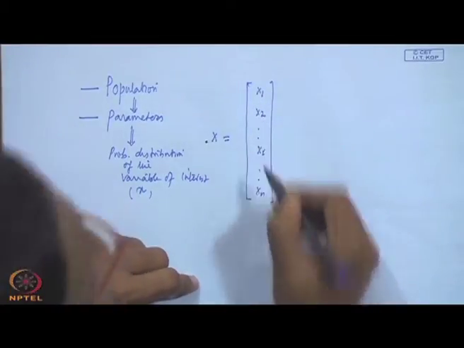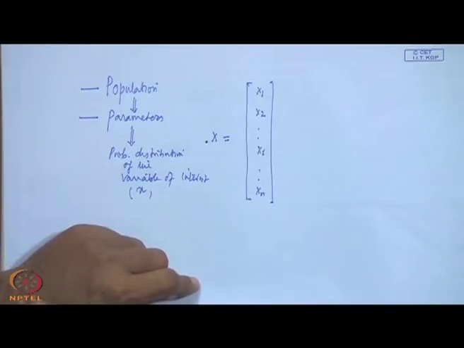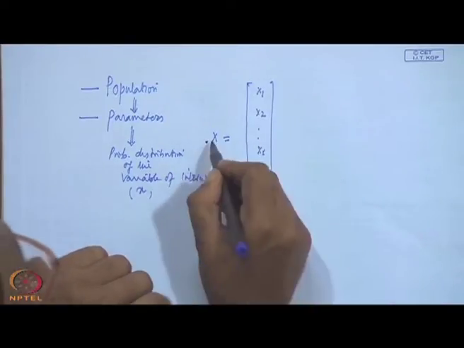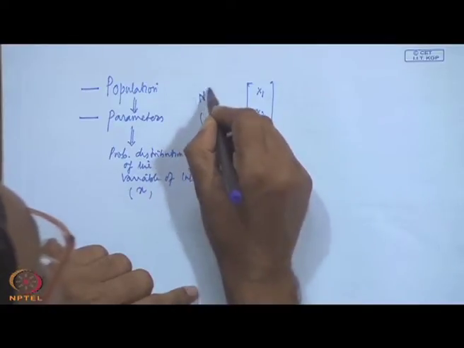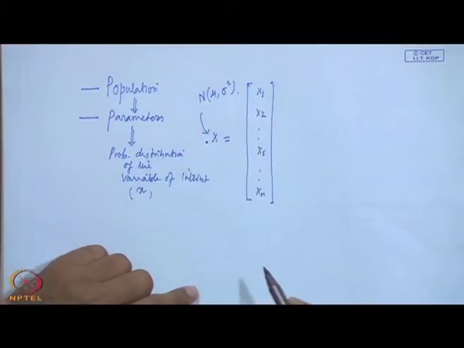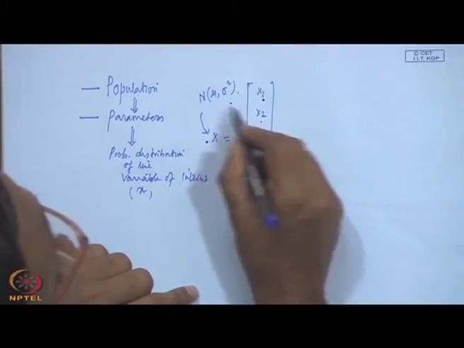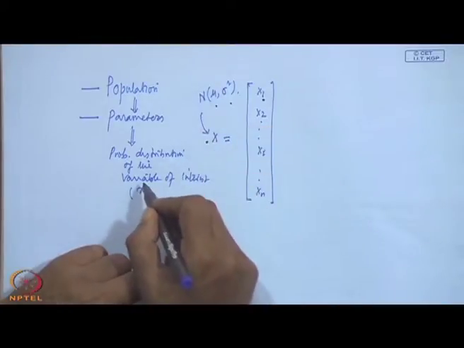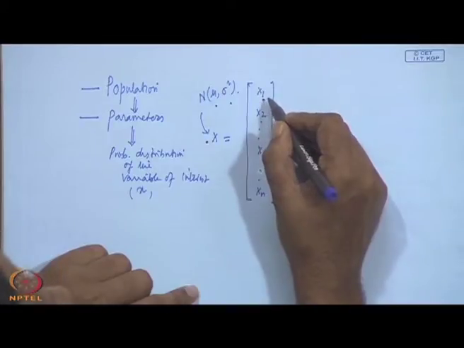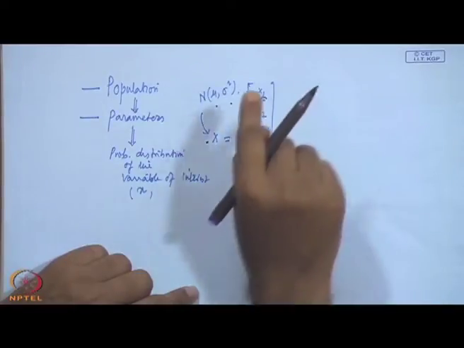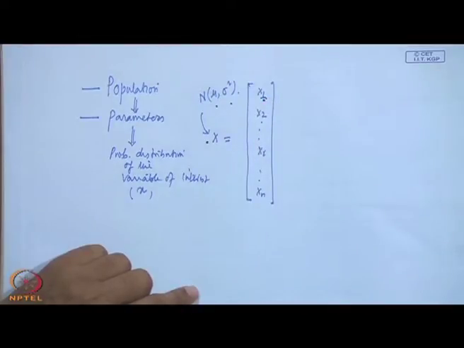What can we expect about each observation? If x is normally distributed with mu and sigma square, then x 1 is also normally distributed with mean mu and sigma square, and x 2 is also normally distributed with mean mu and sigma square, because they are coming from the same population. There is no guarantee that if you go you will observe some value of x, and somebody else will observe the same value, even though it is the first observation for both of you. Keep this in mind, this is a very important concept.